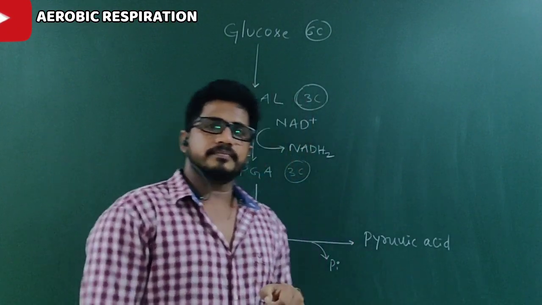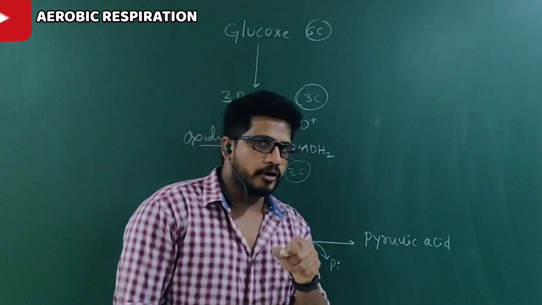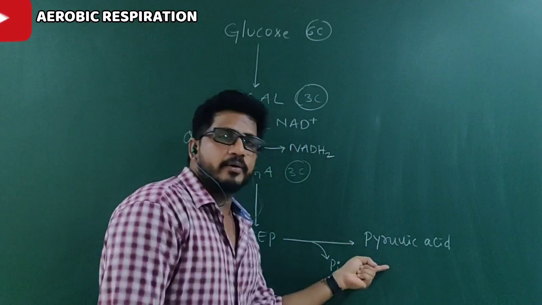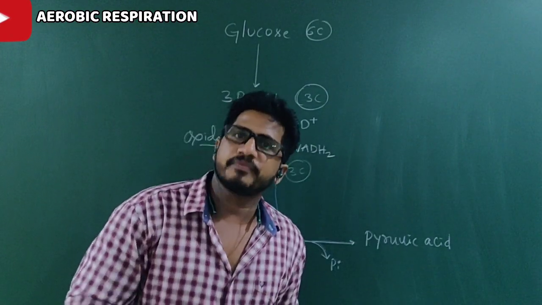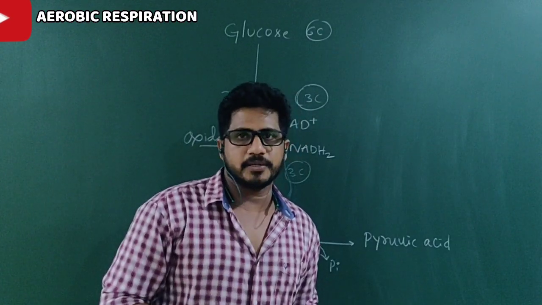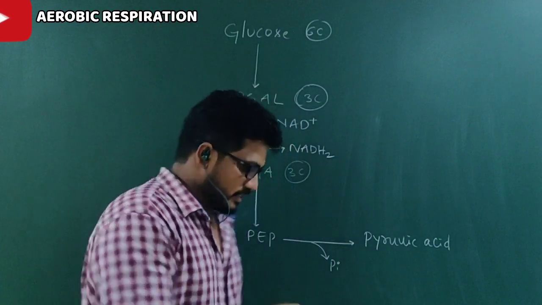Now I am telling you the important factor: this pyruvic acid never undergoes fermentation or anaerobic respiration in the presence of oxygen.